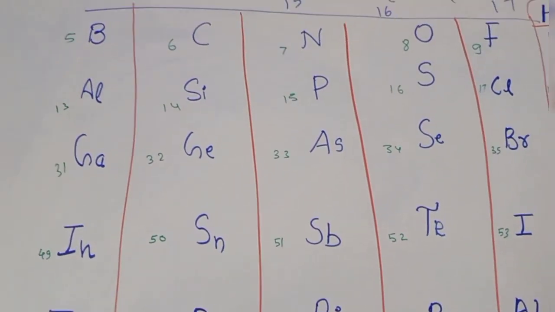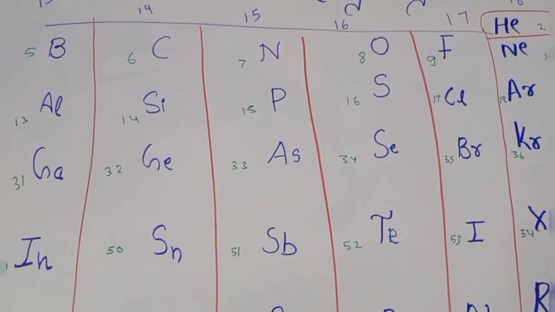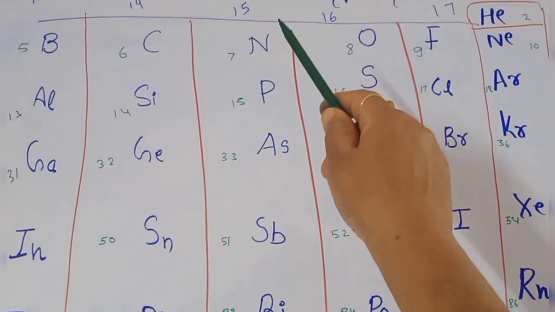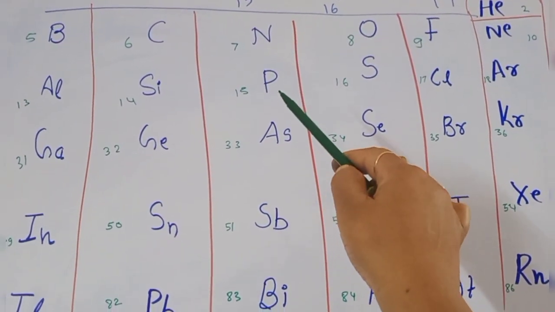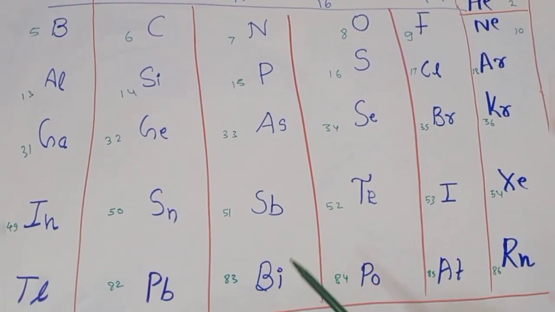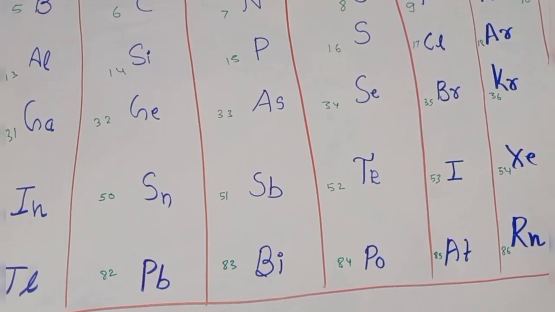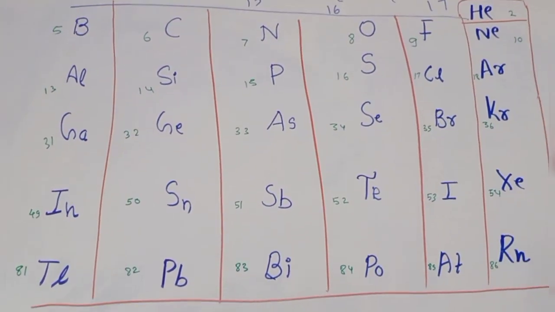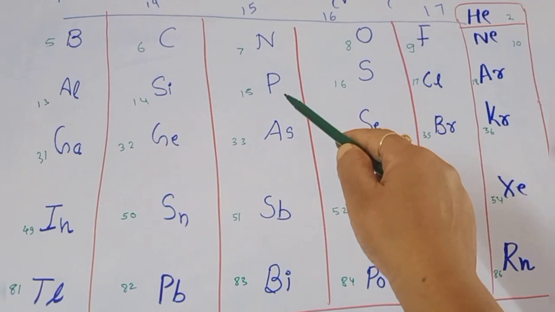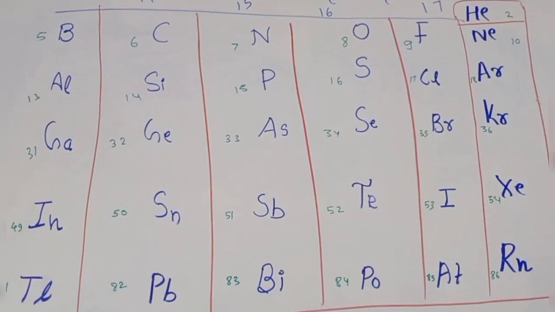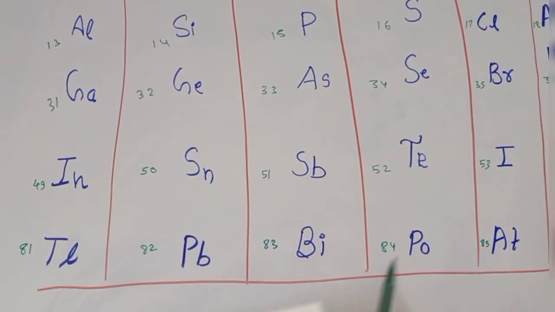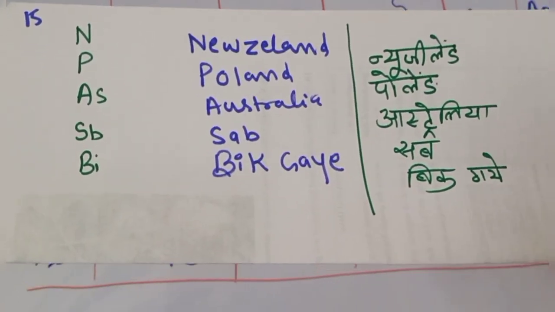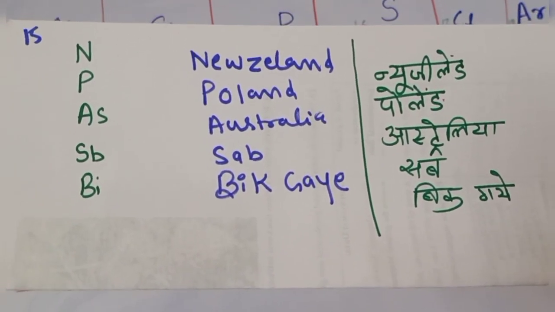Okay, now let us move to our nitrogen family, that is New Zealand, Poland, Australia, sab big gaye. Match fixing sometimes, na. So what is the code for the nitrogen family? New Zealand, Poland, Australia, sab big gaye. It is very easy and funny also. You can just write it down.